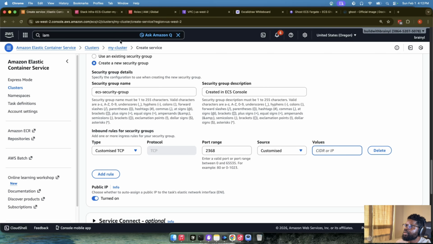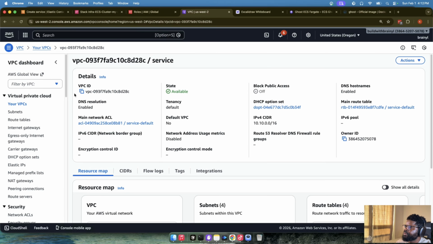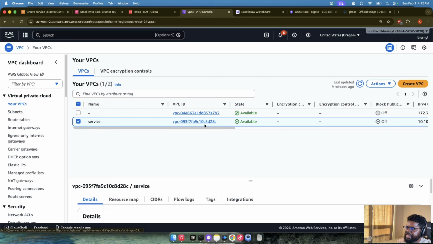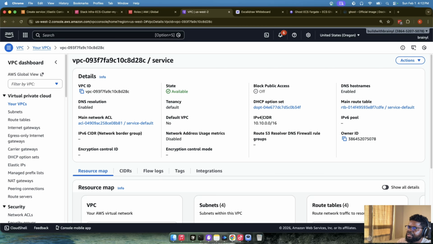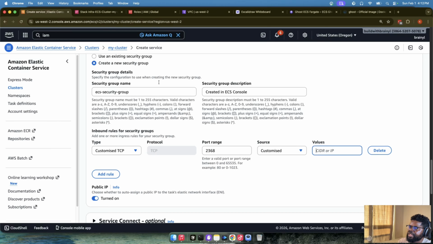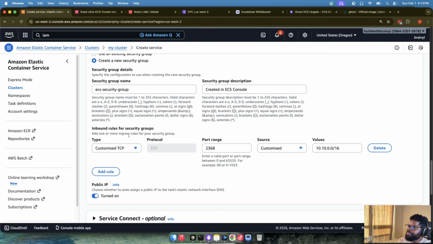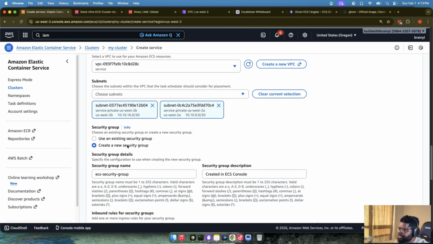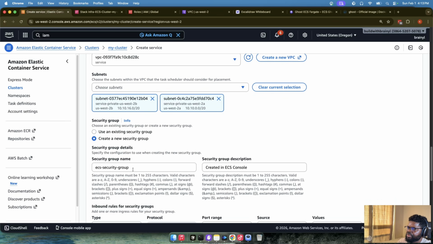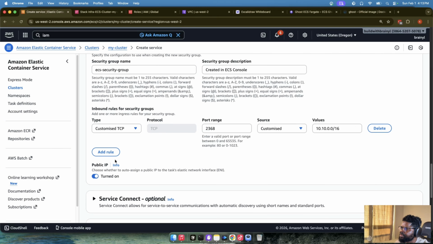Then from customize, we're going to go to the VPC. We'll go to the CIDR. We're going to change this later, but for now, let's just go to the VPC. We'll select the service VPC that we created. We're just going to copy the CIDR, and say, for now, we only want anyone that is inside that CIDR to be able to connect from this port. Once we have that, this is the inbound rule. Create a new security group, ECS security group. We've created it in the ECS console.